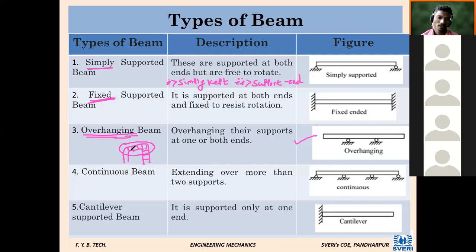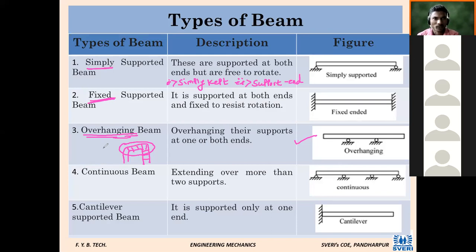If you say only a staircase is an example of an overhanging beam, it may not be, because it is having support. But the landing, where we are taking a turn in our staircase, that part is overhanging, not the total staircase. That also we have to say.